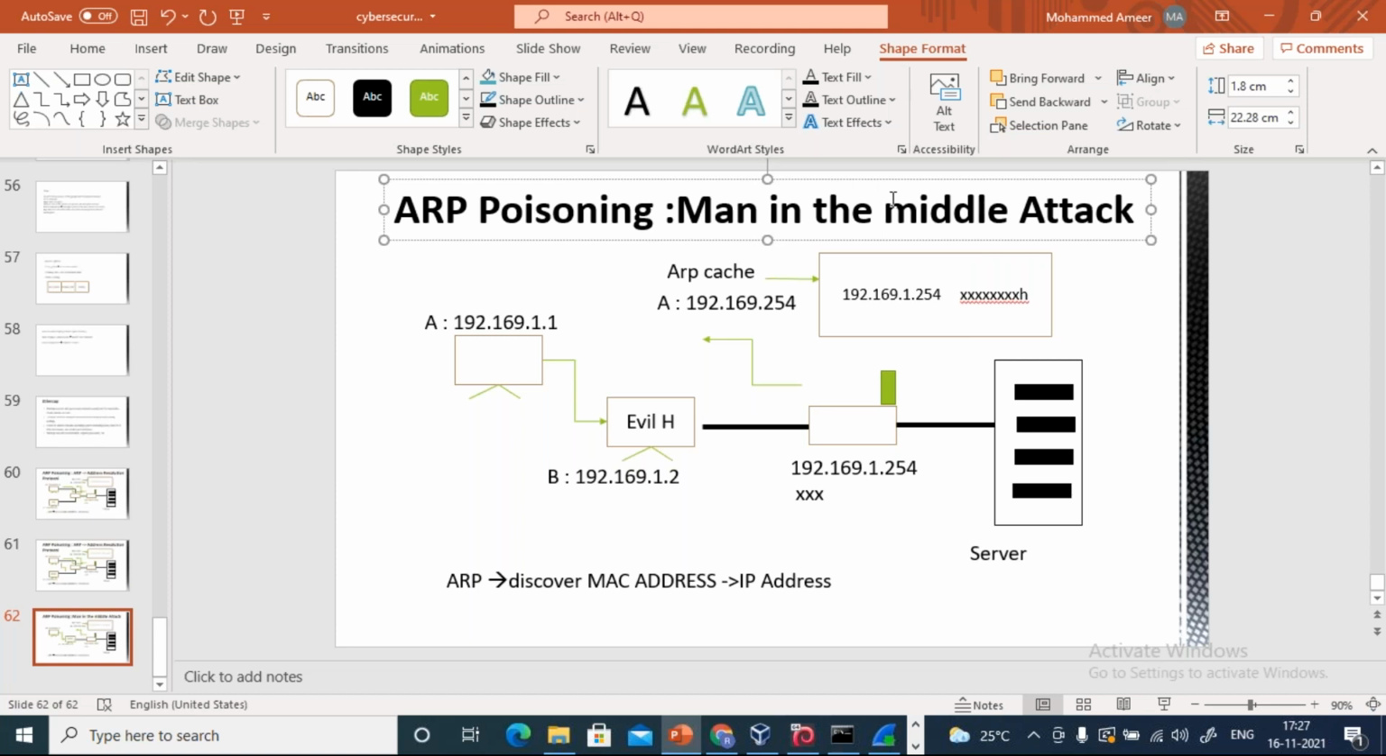Any doubts? If this question comes in your exam, you should be able to explain. You can draw this diagram, not in your MCQ exam, but if you're writing other exams, for short answers like 2 marks or 3 marks, you can draw this diagram and explain it so that it gives a clear picture.